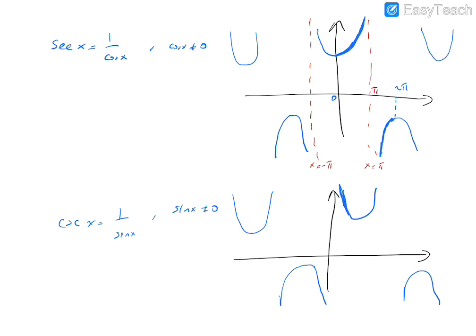The correct part is this one. The periodic part from 0 to 2 pi again. Okay, so this is the graph of the cosecant function from 0 to 2 pi or the whole real line.